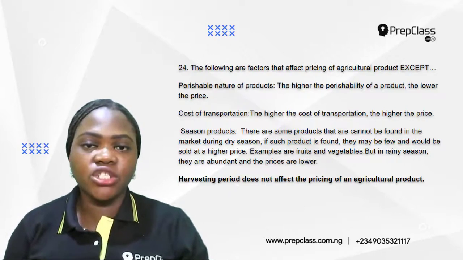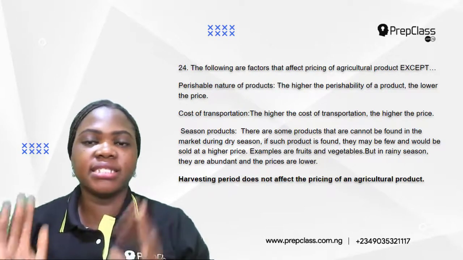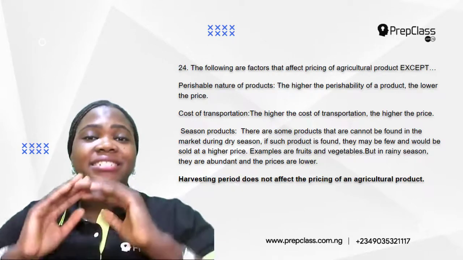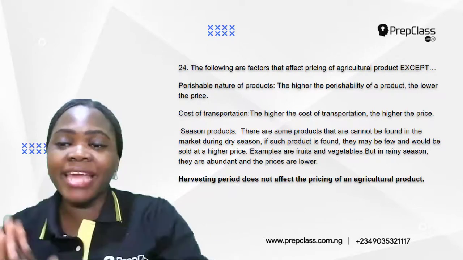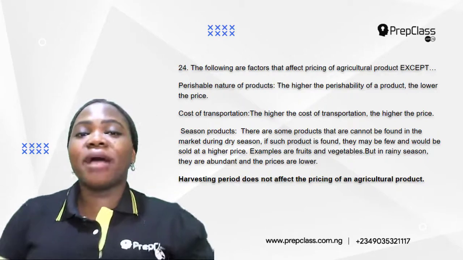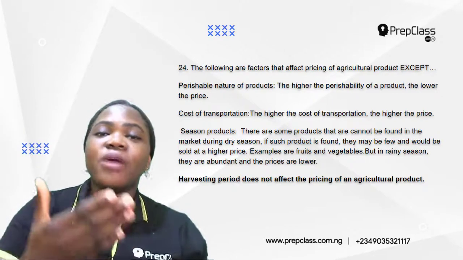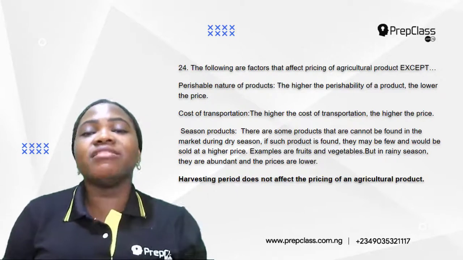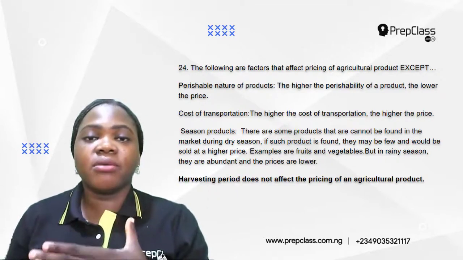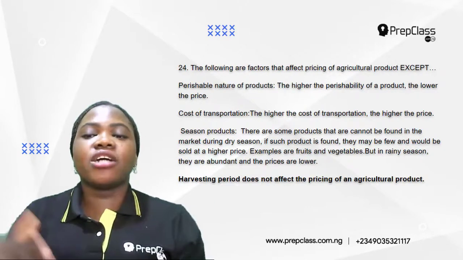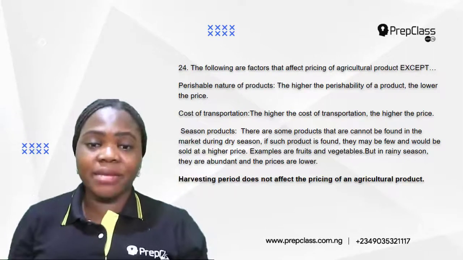Cost of transportation also affects the pricing of agricultural products. So when the cost of transportation is high, the price also goes higher, because if I'm spending a lot of money to transport my goods from the farm to the market, then I'll have to increase the price of the product, because I've spent so much money on transportation. So the higher the cost of transportation, the higher the price.